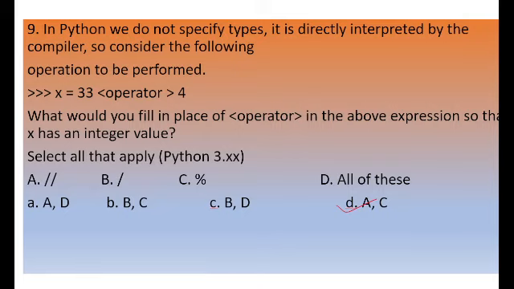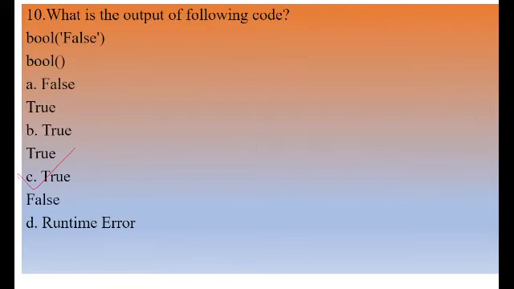When we divide any number by another number, the remainder is found when we use the percent symbol. The remainder will always be in integer format, having an integer value. So now you got our answer, A and C. I think everyone understood. Now come to the next slide.